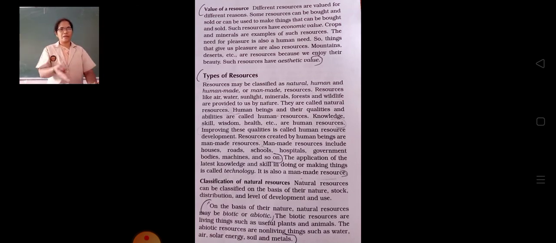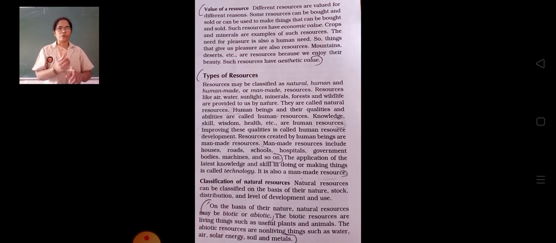And last one, human-made or man-made resources, that is, the resources which are made by human beings.